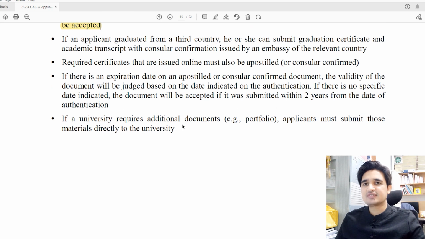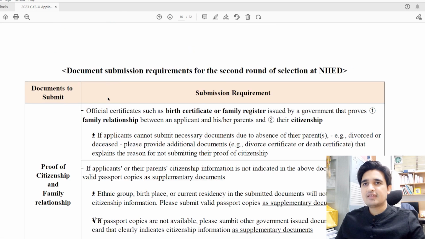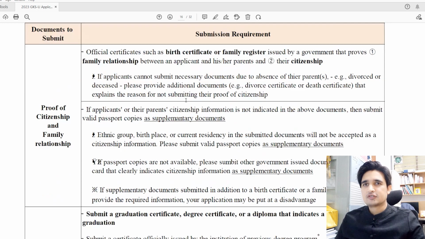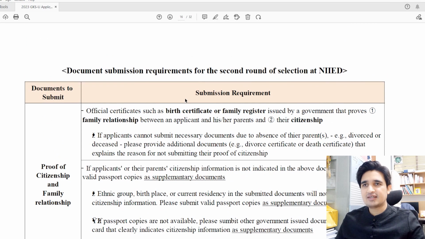And if some universities require additional documents, then the applicant must submit those documents directly to the university. These are the document submission requirements for the second round of selection at NIIED. This is the same as the first round: if you submitted your documents in the first round, there is no need to submit them again in the second round, but your documents must be attested by the Korean embassy or must be apostille. So if you are selected in the first round, your university or embassy will directly submit documents by themselves to NIIED.